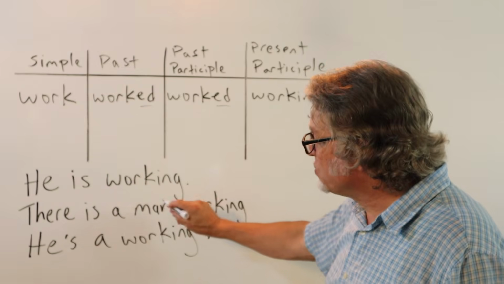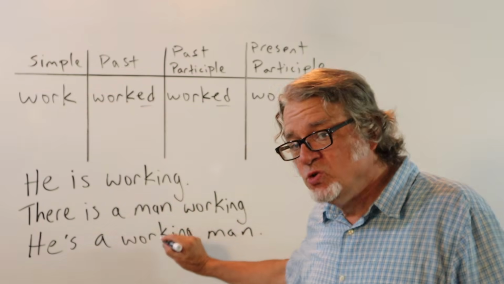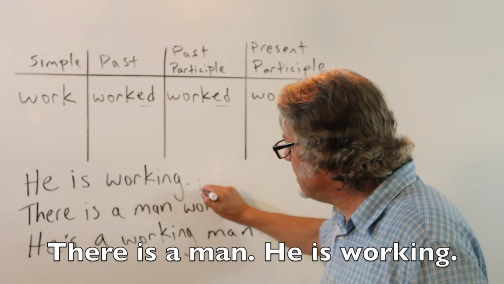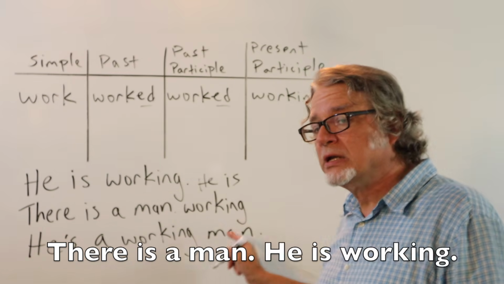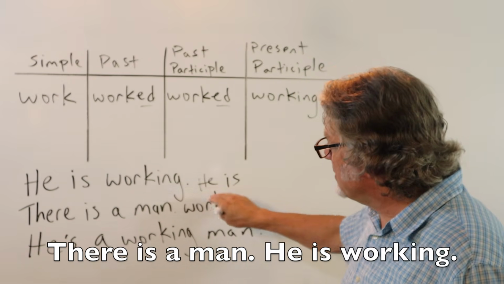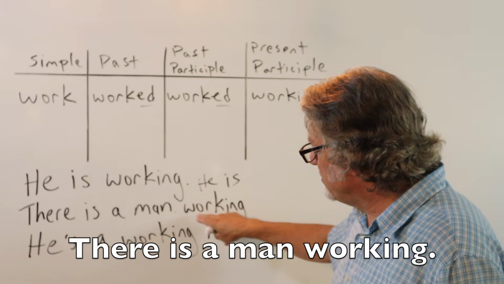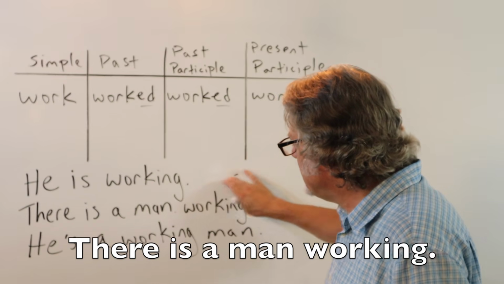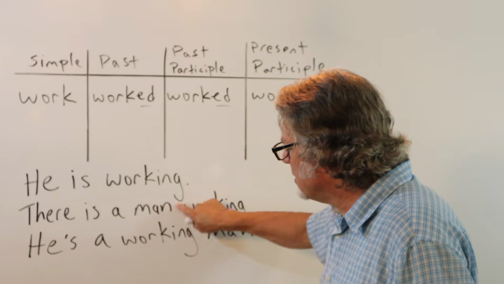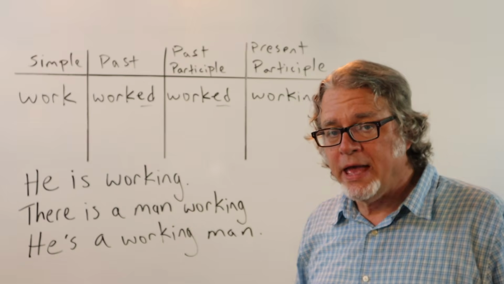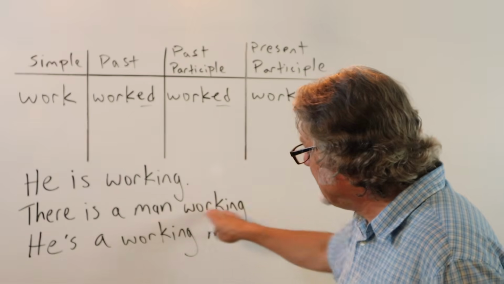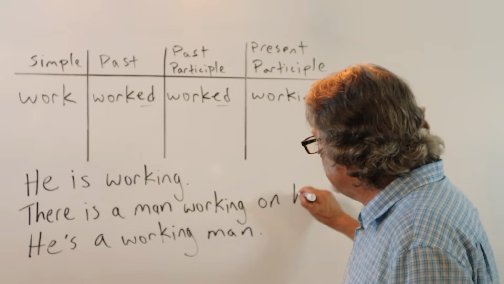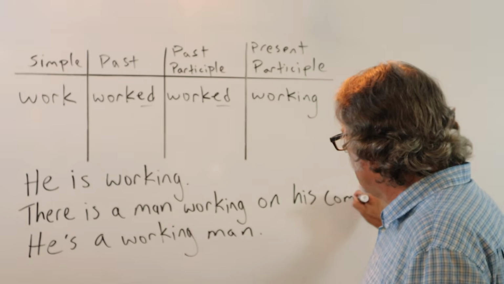You can also think of it this way. We could create two sentences. There is a man, period. He is working. If we eliminate this subject and verb, we have working remaining. Take off he and is, and it becomes there is a man working. And we can add to this, there is a man working on his computer.